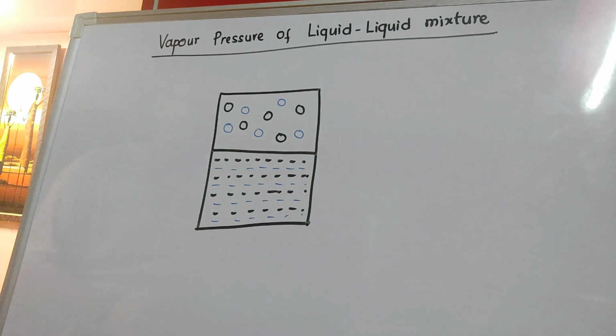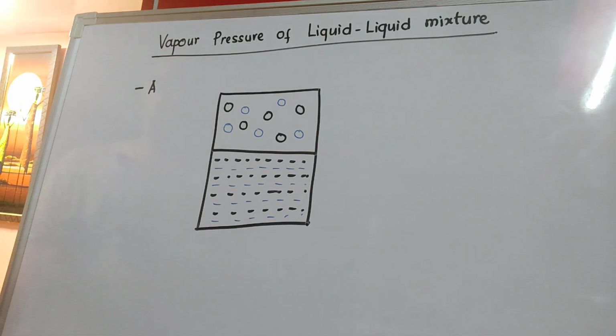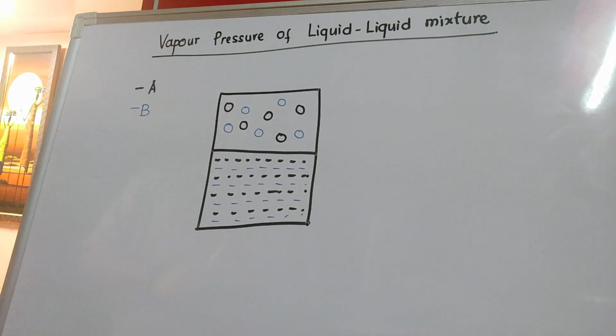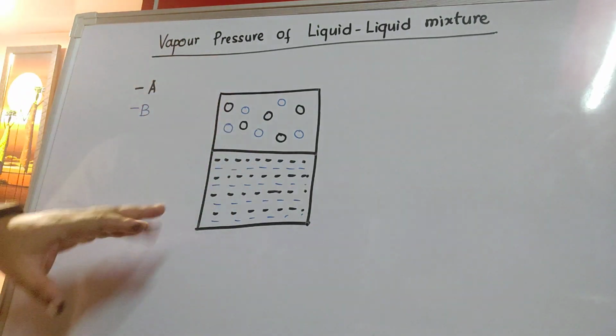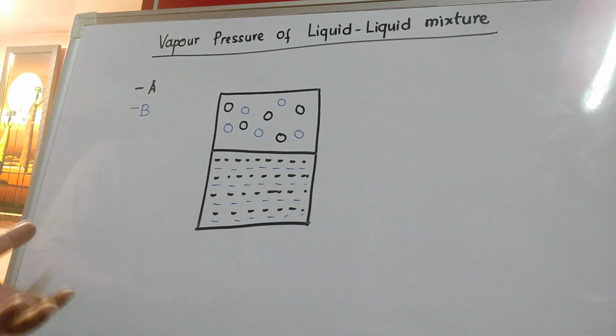No doubt, both of the liquids are present, let us say that liquid A is denoted by black and liquid B is denoted by blue. So both types of liquids are present and both of them will be exerting their own vapor pressures. And no longer will we use the term pure pressure because it's a mixture now. Had it been a single liquid, I would have used the term pure pressure. But no longer is it a single liquid, it is a mixture of two liquids, both of which are volatile, and therefore both of them are exerting some vapor pressure of their own.